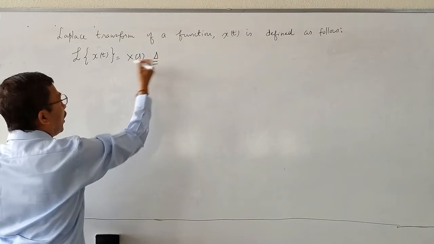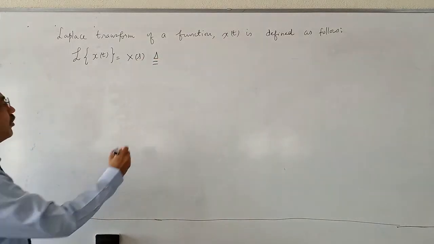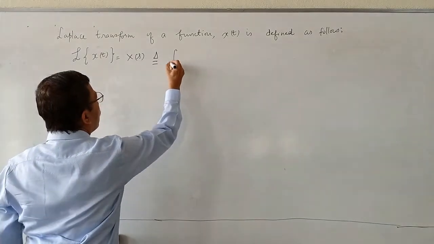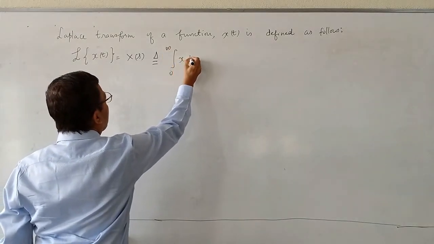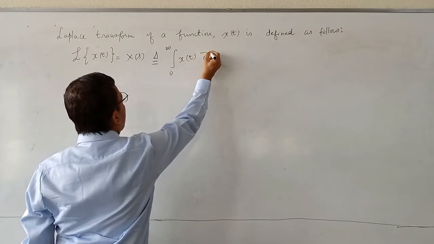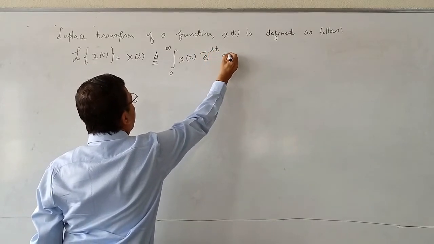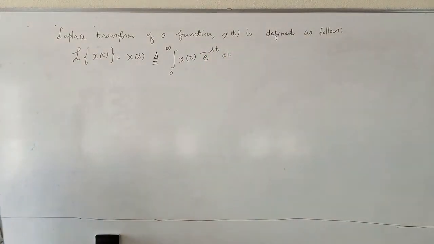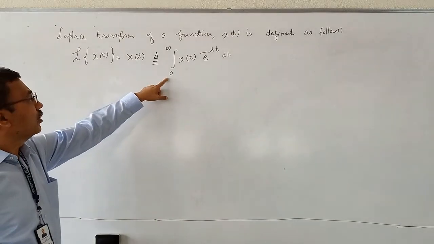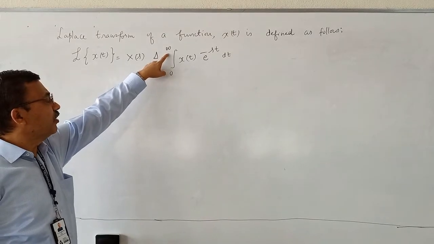This is by definition. If you put a triangle and equal to, it means by definition integral 0 to infinity x of t into e to the power minus st dt. This is how Laplace transform of a function x of t is defined. Lower limit of integration is 0, upper limit of integration is infinity.